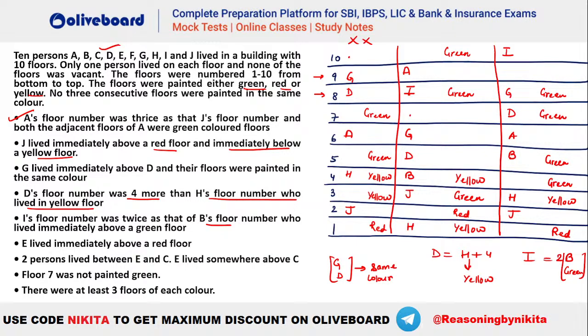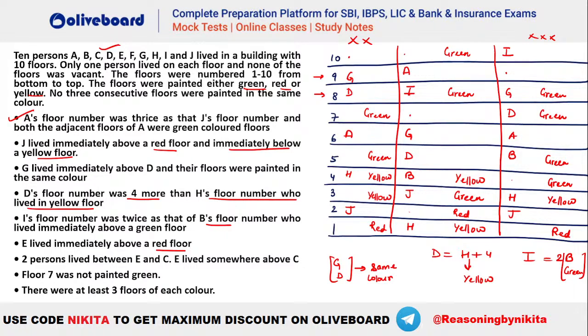E lived immediately above a red floor. Okay, so E has to be immediately above red. So let's see where we should place your E and red. In the first case, E here, red at A possible. E here, red at G possible. E at second place not possible. In this case, look at the last one: E here green not possible. E here yellow not possible. E here not possible. That means this is invalid. So that means the second case will be our valid answer. Okay, so let's complete this.